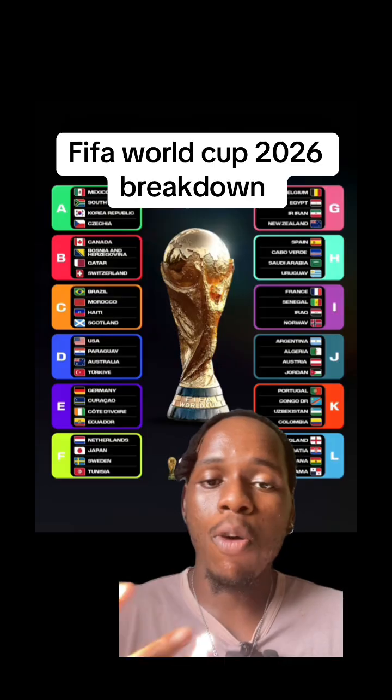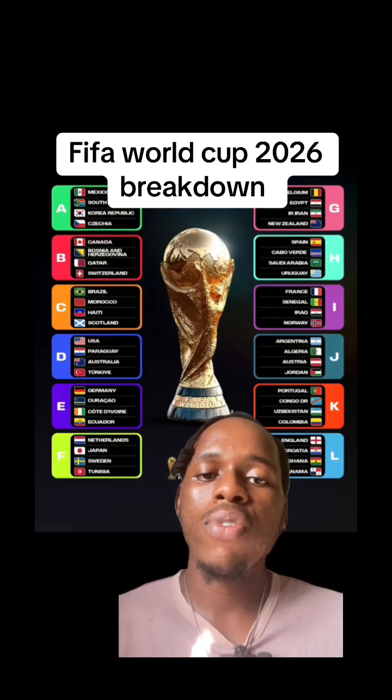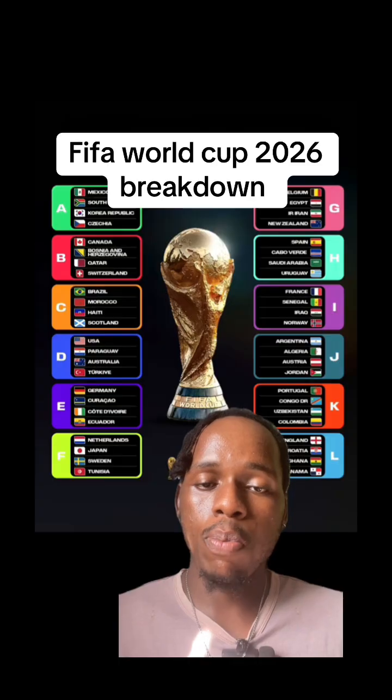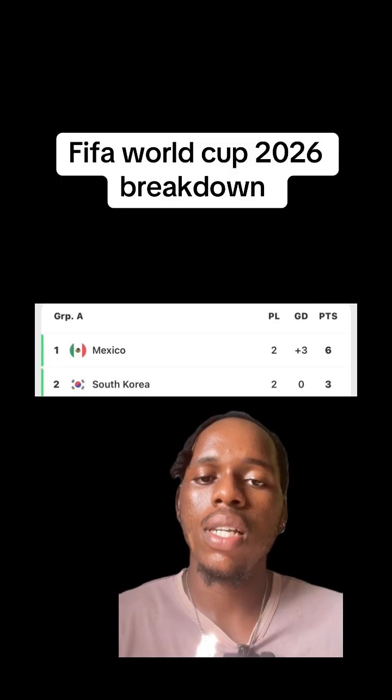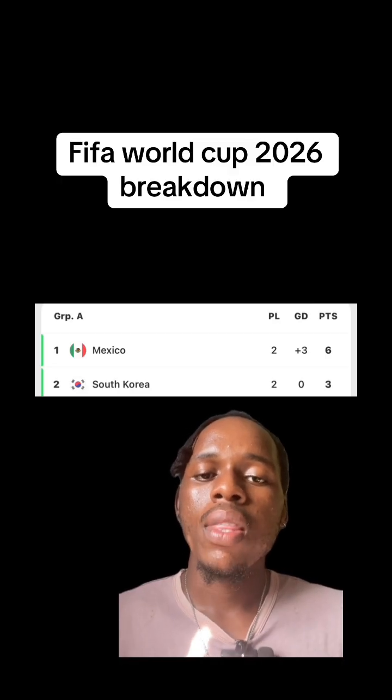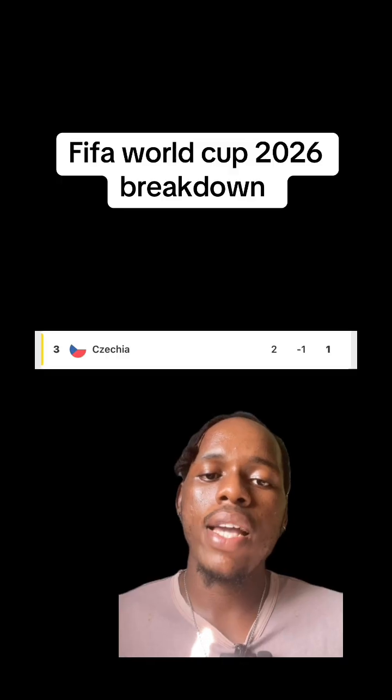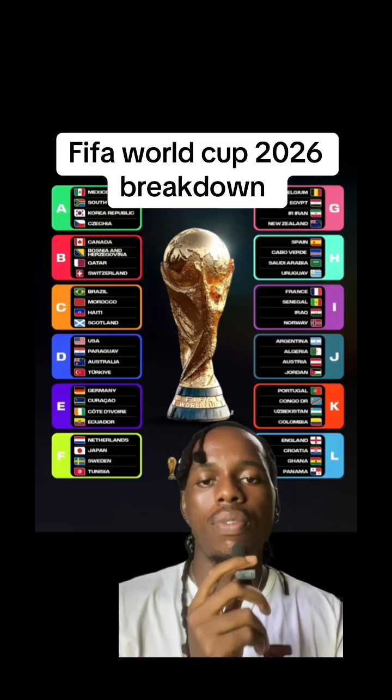So the group stage is the normal way. 4 teams in a group, one team faces 3 teams each, and the team with the highest points qualifies to the next stage, and the team with the second highest points qualifies to the next stage. But the only difference now is that the third place teams have a chance of qualifying also onto the next stage.